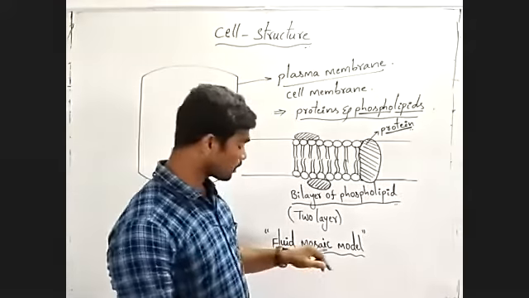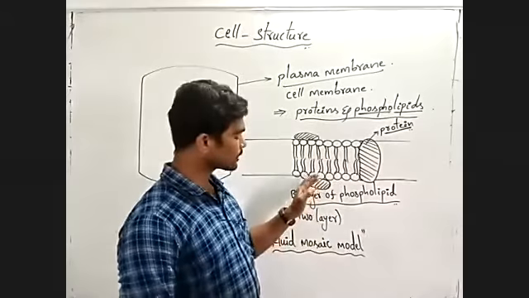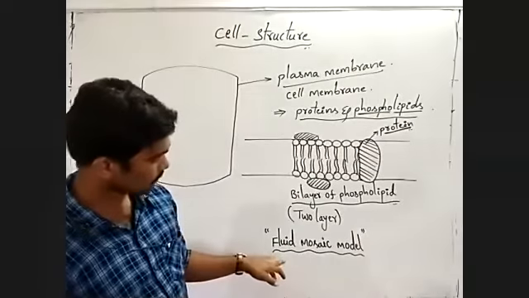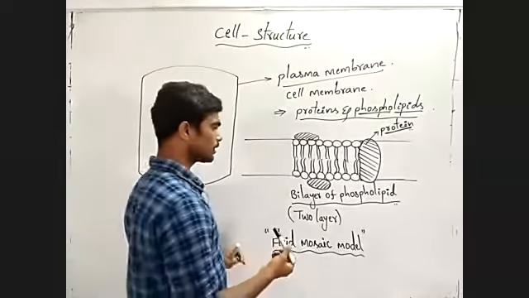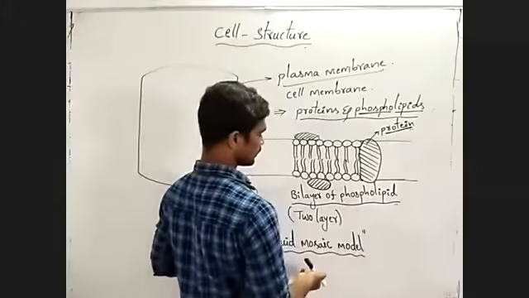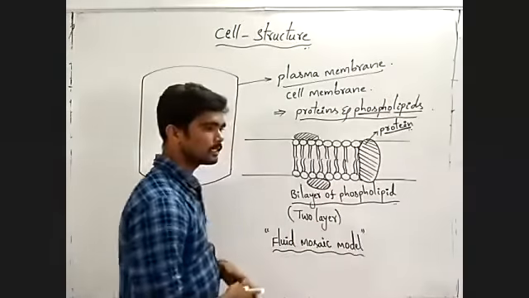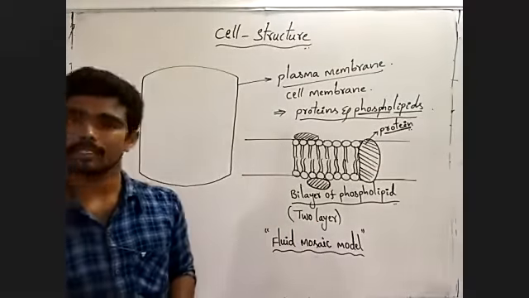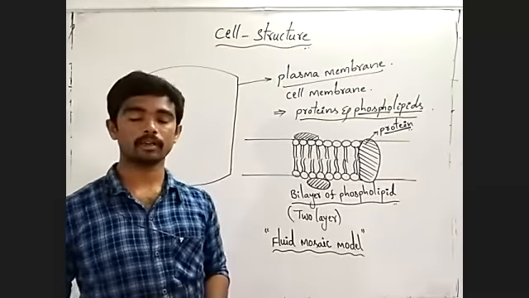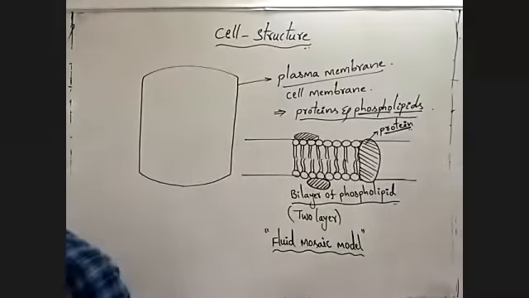This structure is called the fluid mosaic model. This model was proposed by Singer and Nicholson. Understanding? So once again.